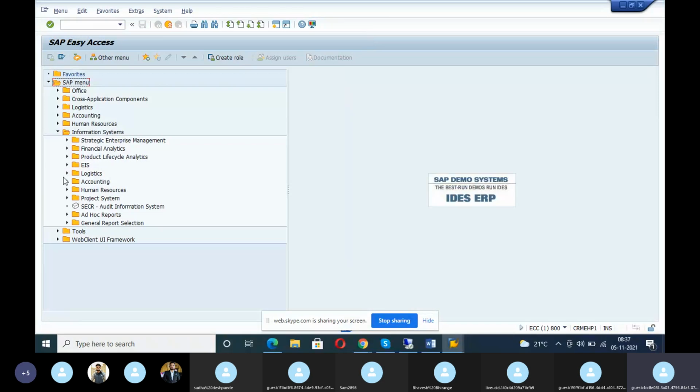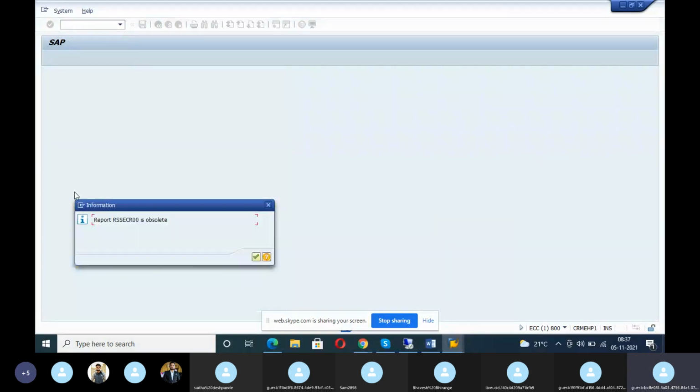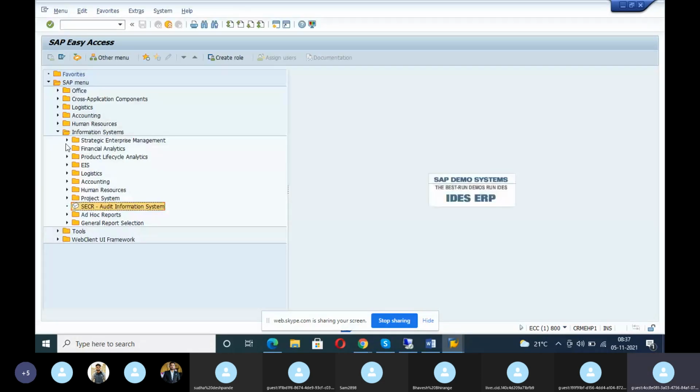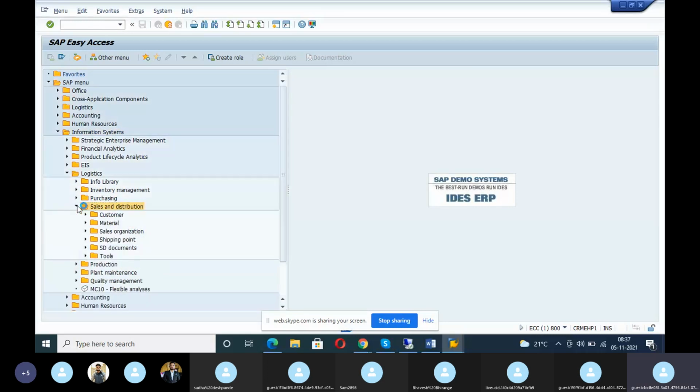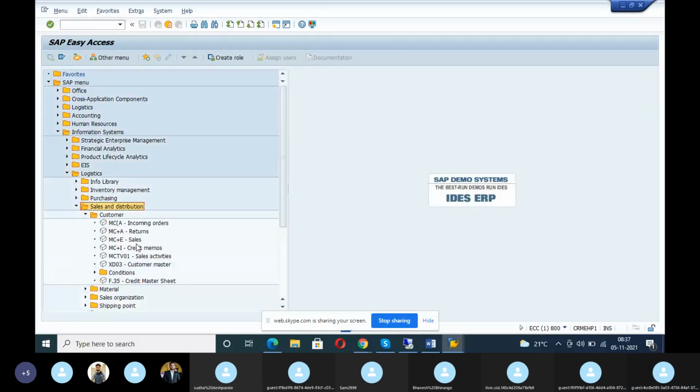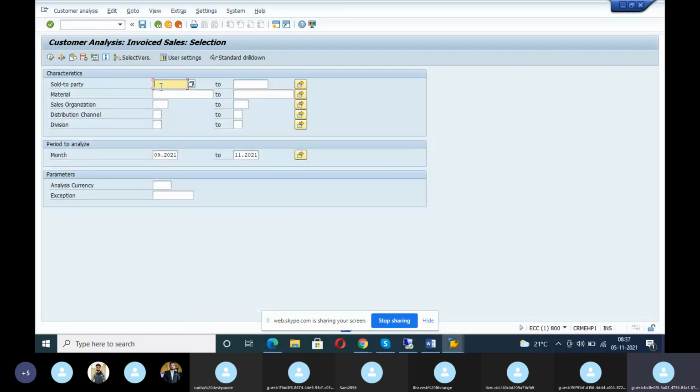It is called reports. So here it is called information system. Sorry. Here you have to go to the information system. See here, information system means reports, logistics. So I want the SD report. If you click SD report, here is customer wise sales. When you click customer wise sales, here you have to give the same thing, the sold to party number.